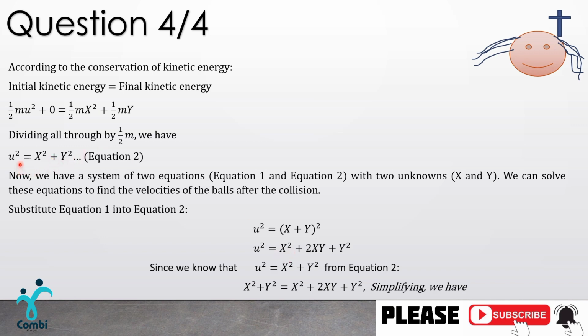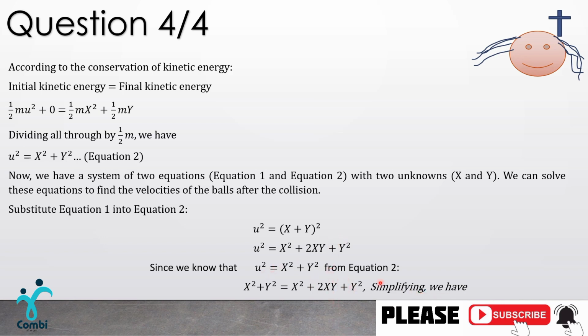So if u is equal to x plus y from equation 1, when we put it here and squared it, we had this output. So we take x squared plus y squared and equate it to the output we had when we slotted equation 1 inside here. These are x squared plus y squared, and we're equating it to when we slotted x plus y inside this u and squared it to have this. So this is what we have here.